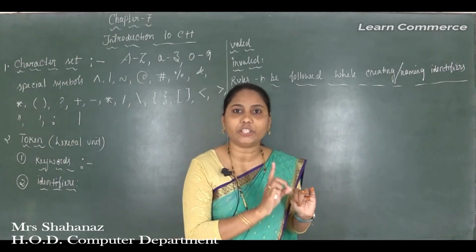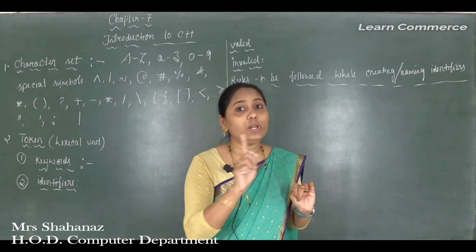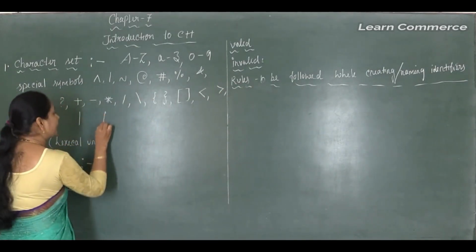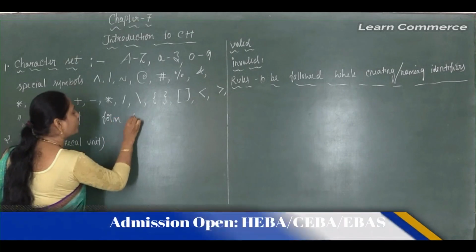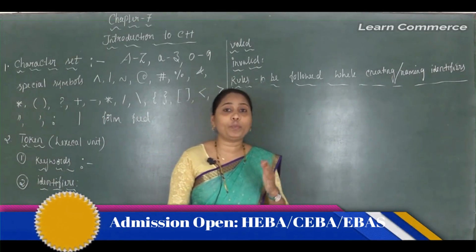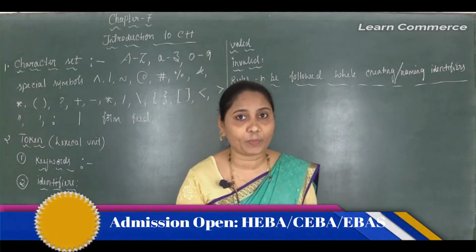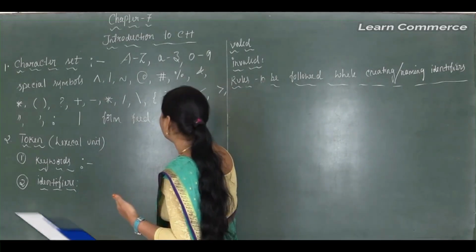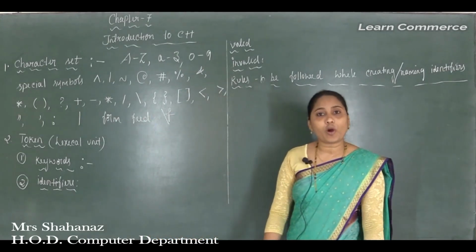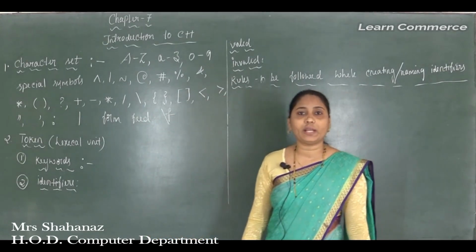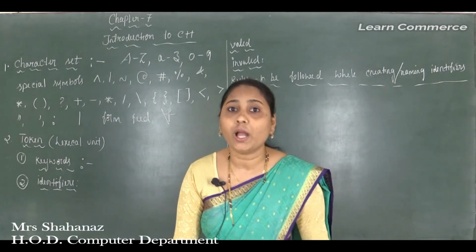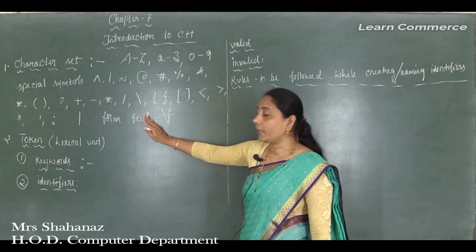The carriage return is also called the new line, and we also have the form feed. What about the form feed? The form feed means we are going to start from a new page. For that we use the backslash symbol with F. So backslash F is called the form feed, and it means we start from a new page. Clear this point? These are some of the important character sets.